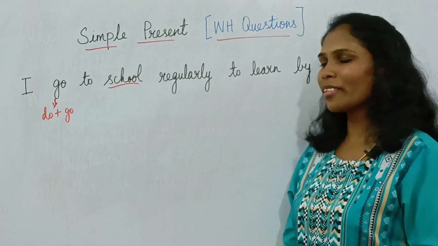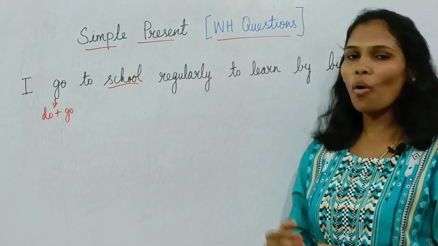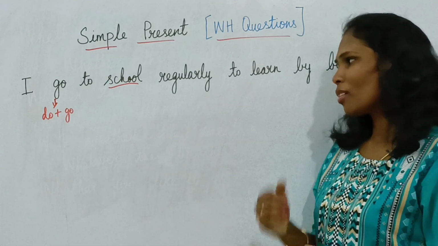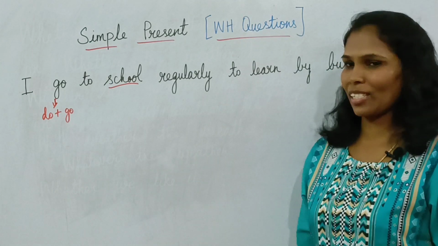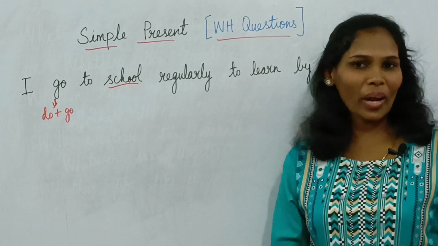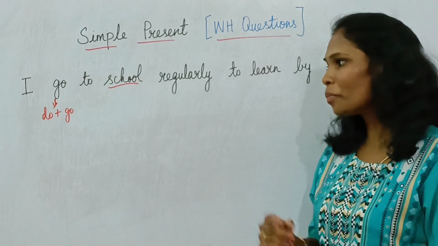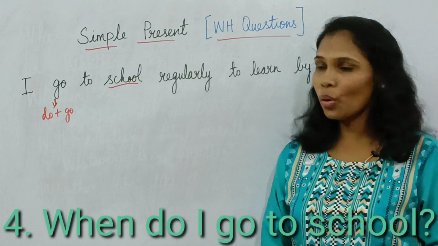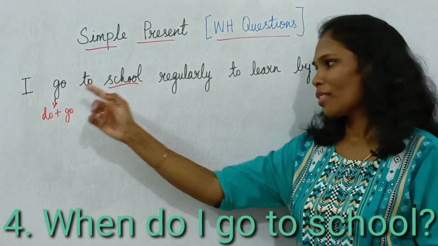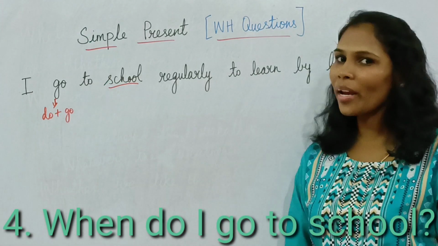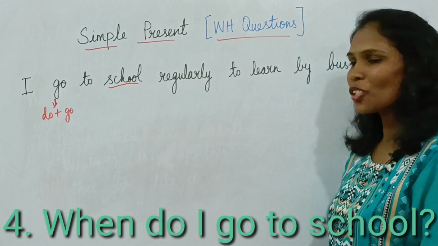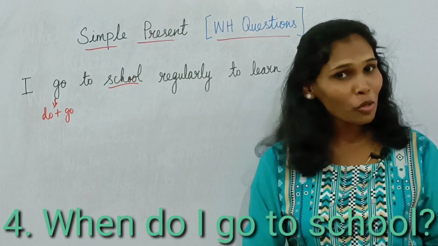So, one more word is here: regularly. What question can we make for regularly? Yes, when. So the fourth question is, when. The verb is do. When do. The subject is I. When do I go to school?